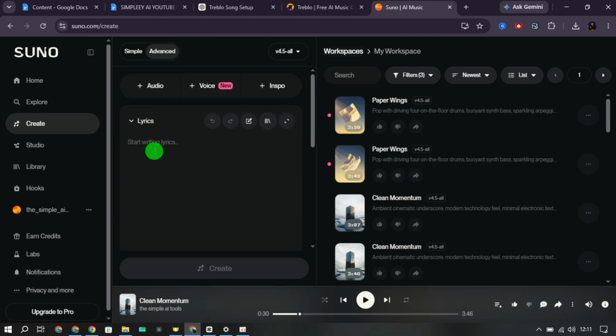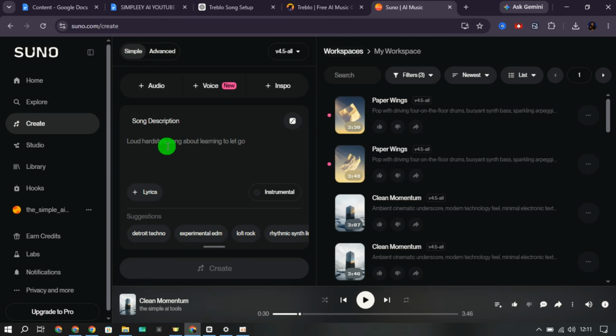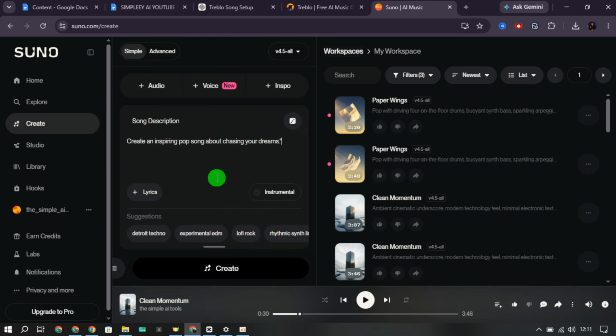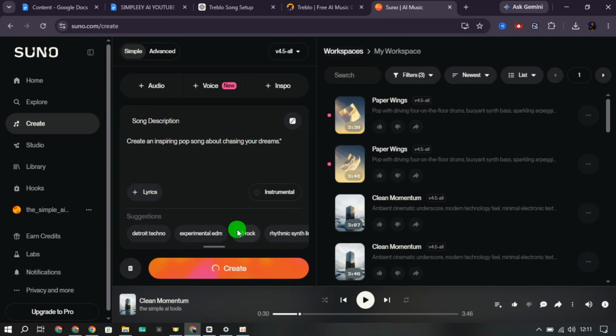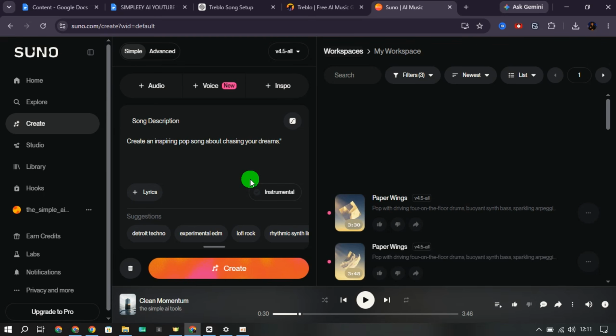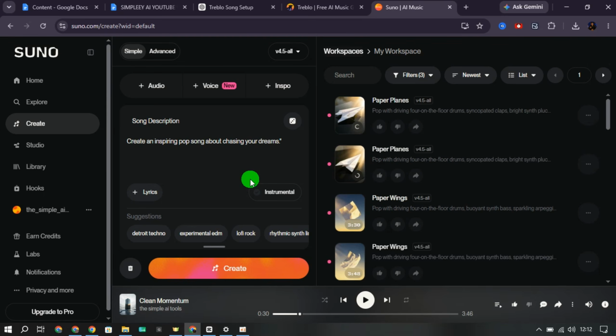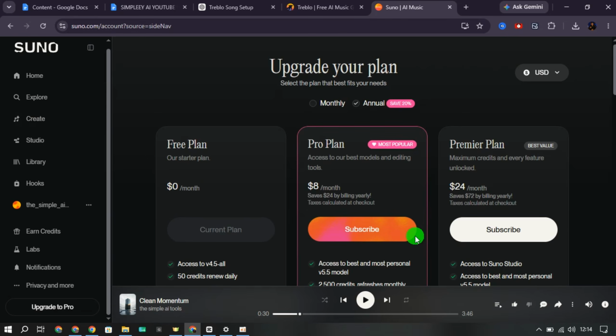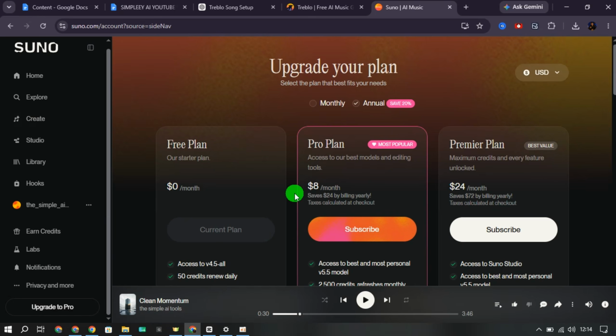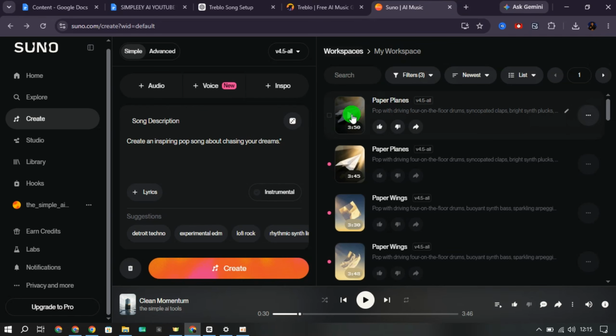Now let's use the same prompt and generate music inside Suno. Switch from Advanced mode back to Simple mode, because here I didn't see anything else that we can add or configure. After that, paste your prompt right here and click on Create. As you can see, Suno AI has started generating our songs, and before moving any further, you can see that Suno AI is already asking us to upgrade for better songs. But let's continue with the free version.